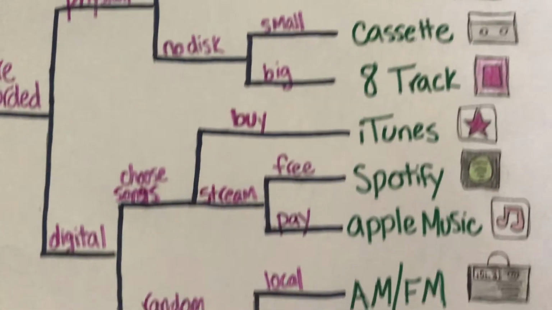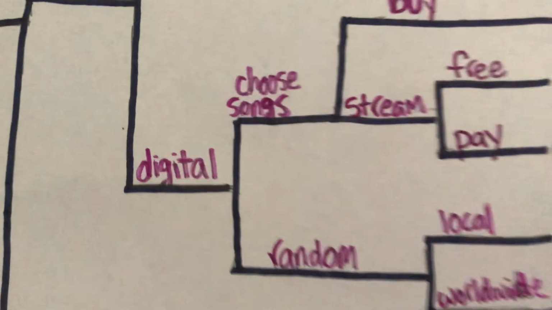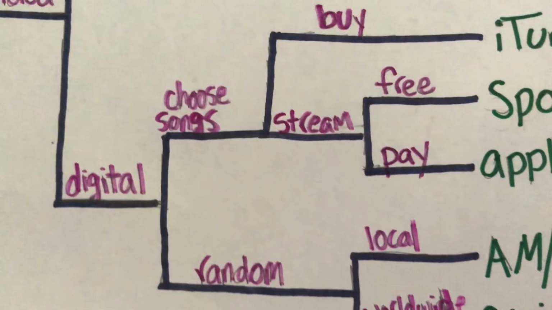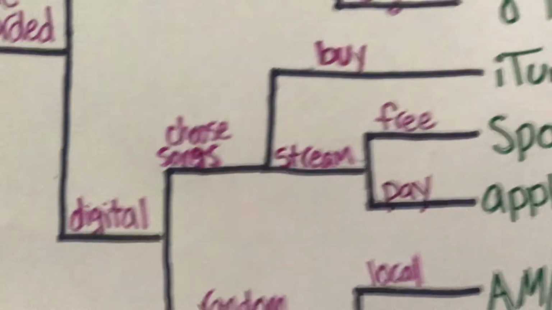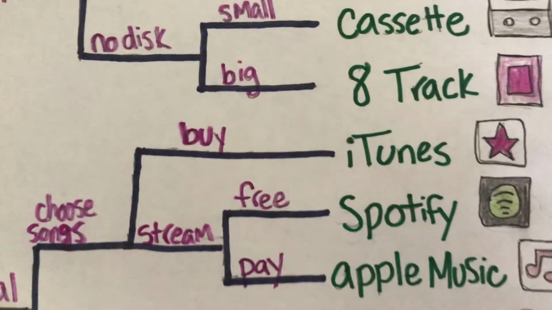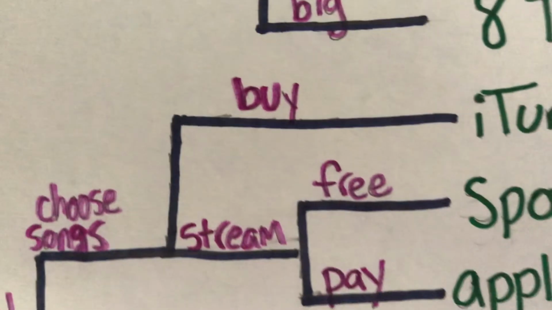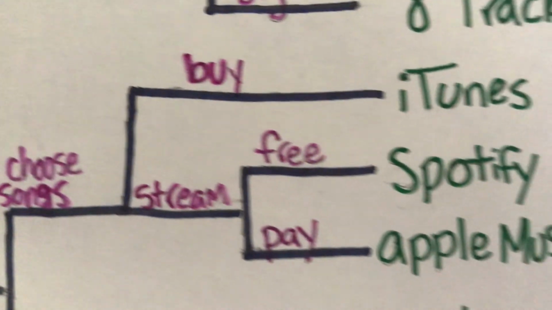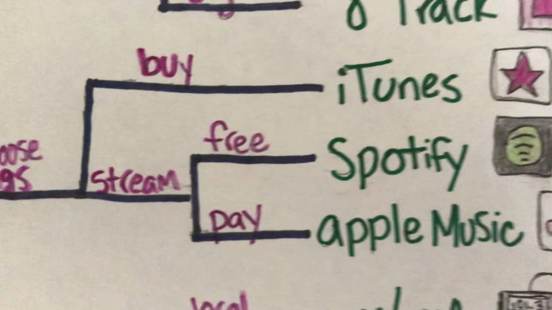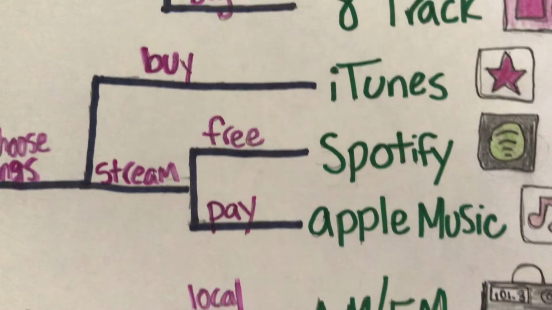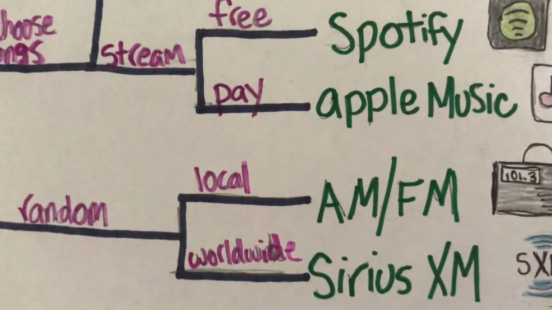On the digital side of things, I branched digital music into whether songs are chosen at random or if you can pick the songs you listen to. The chosen songs were branched into whether you could buy or stream the music. Buying the music ended at iTunes, where streaming branched into whether streaming was free or if you had to pay for it, ending in Spotify and Apple Music. The common ancestor between iTunes, Spotify, and Apple Music is that they are all chosen songs.